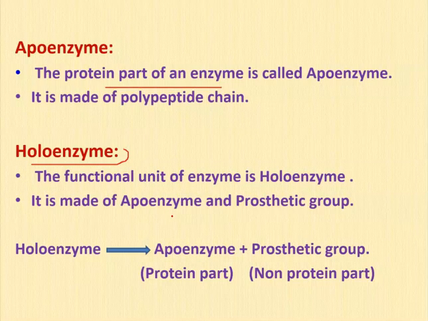One is the apoenzyme, another one is the prosthetic group. In this, the apoenzyme is the protein part and the prosthetic group is the non-protein part. Apoenzyme is made of polypeptide chain.